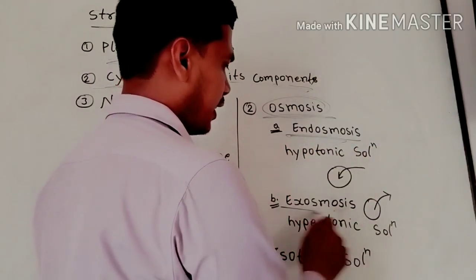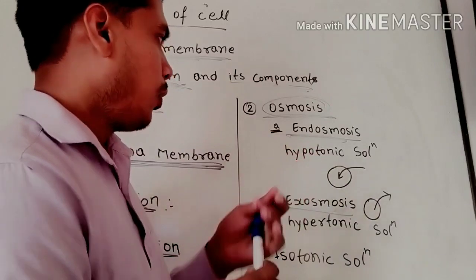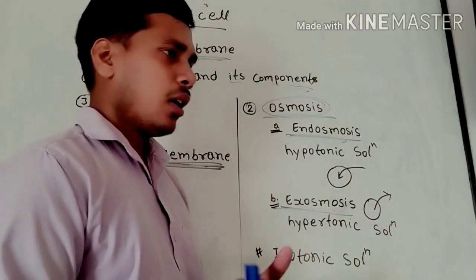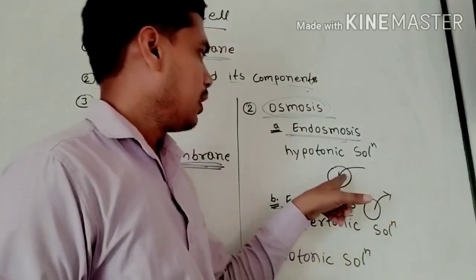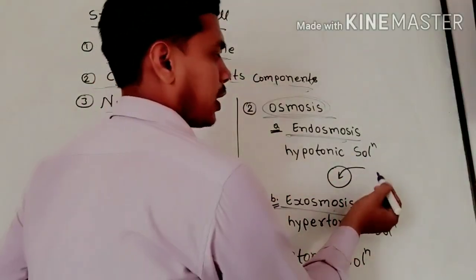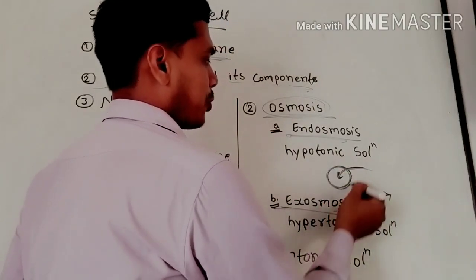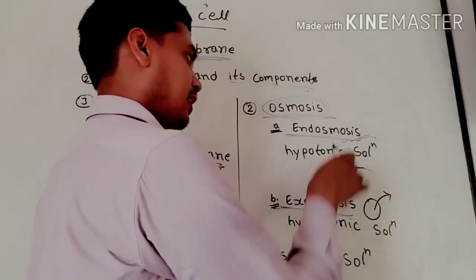Endosmosis means when a cell needs water, then water comes from the outer region to the inner region. When water comes from outer to inner region, this osmosis is known as endosmosis, and this type of solution is known as the hypotonic solution.